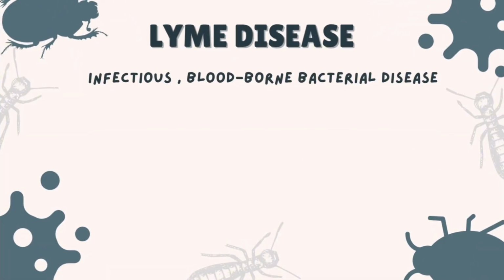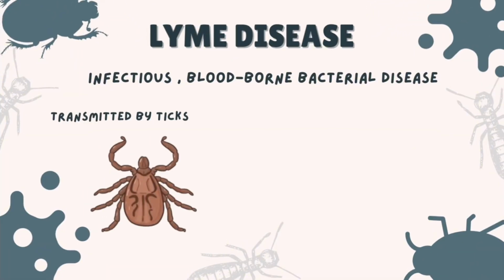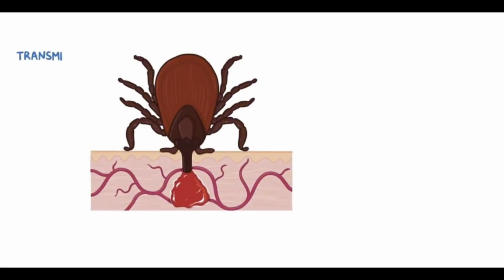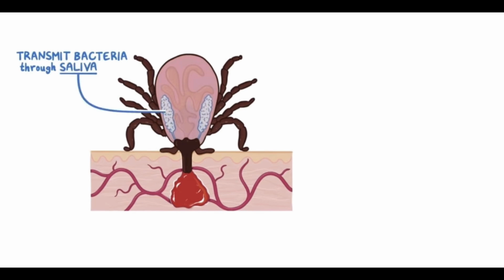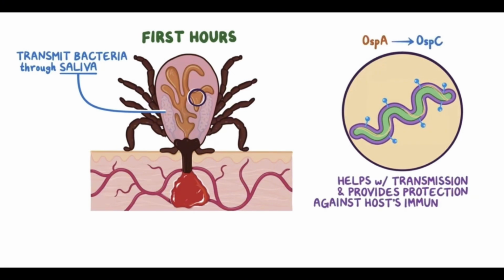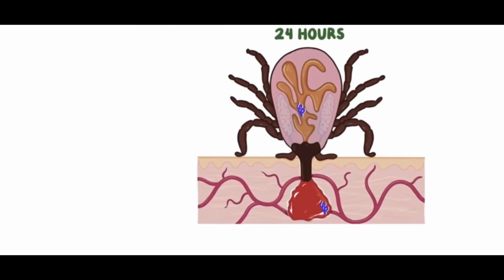Lyme disease is an infectious blood-borne bacterial disease that is transmitted by ticks and caused by the species Borrelia burgdorferi. A tick infected with Borrelia burgdorferi can transmit the bacteria to humans and animals through its saliva during feeding. In the first few hours after attachment, the bacteria in the tick's midgut switch their outer surface protein from OspA to OspC, which helps with transmission and provides protection against the host immune system. After 24 hours of attachment, the bacteria pass from the tick's digestive system to the host's skin and then into the blood vessels. So, the longer the tick is attached, the more likely transmission will occur.